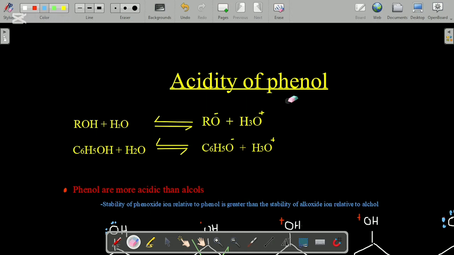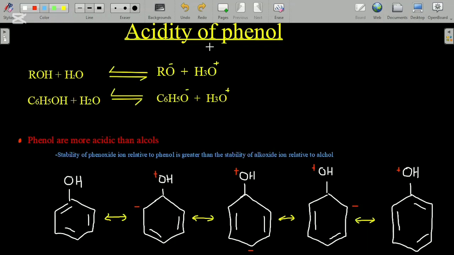Today we are going to discuss the acidity of phenols. First, we should know what acidity is. Acidity is the ability of a compound to release H plus ions in an aqueous medium. So, let's focus on these equilibriums made by alcohols and phenols.